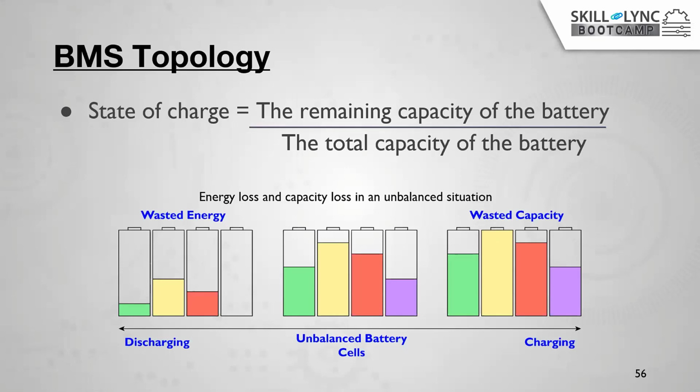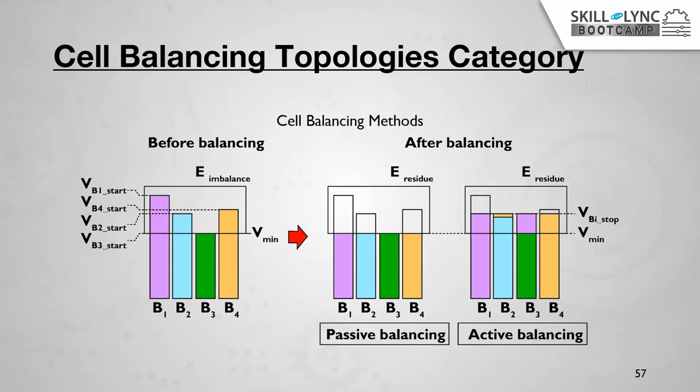There may be a possibility of thermal runaway. In order to balance these voltages inside the battery SOC levels, there are two types of methods: active balancing and passive balancing. In passive balancing, the BMS will first measure which cell has how much voltage or SOC level. Let's say in this example, the third cell has the minimum voltage compared to the rest of the batteries.